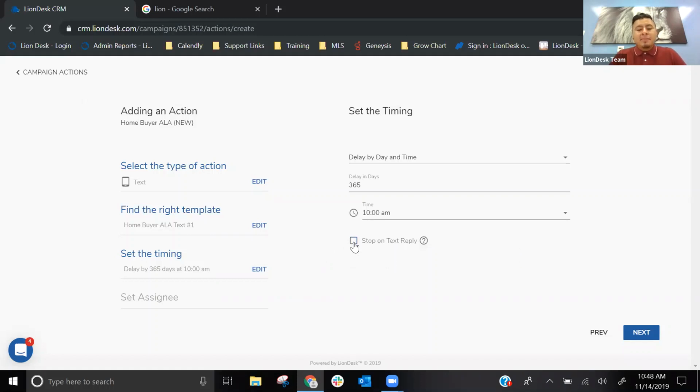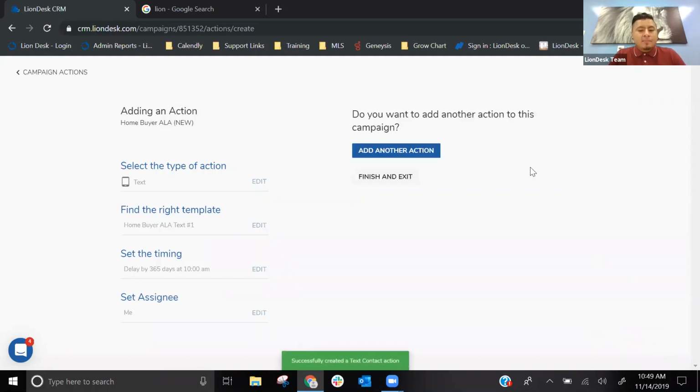If it's unchecked, even if they respond back to this text message, they're still going to get the remaining emails and text message until that campaign is complete, right? So depending on how you have this set up, you may want to have this on or off. I'm going to go ahead and leave this off. And then once you're done, you'll press next, select the signee, which is me, and then click on submit. All right, I'm going to go ahead and click on finish and exit.